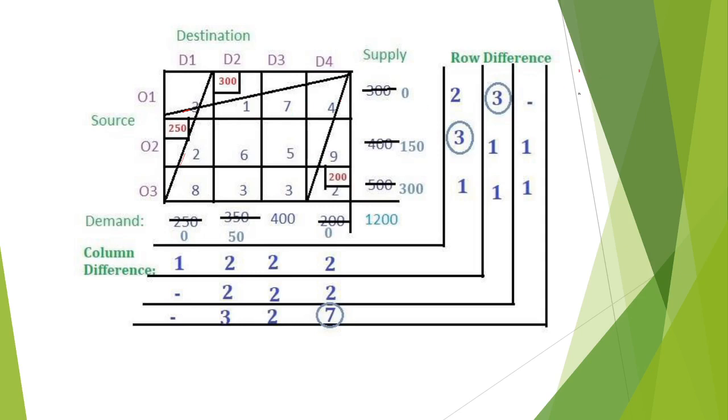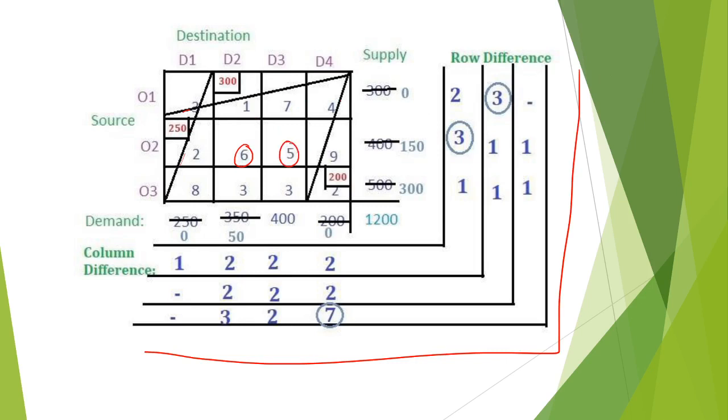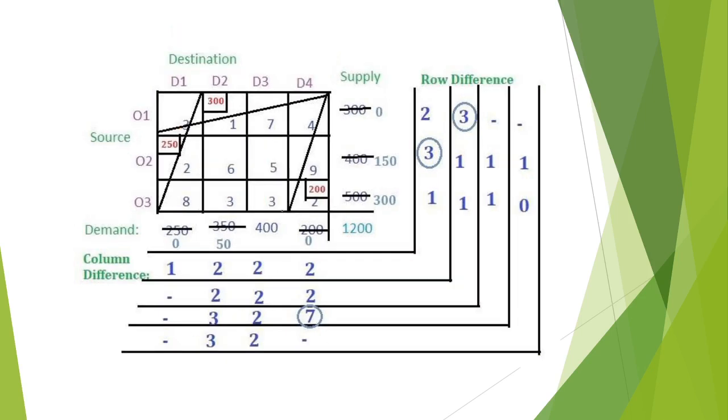Now again we find the row difference. Here 6 and 5, 1; 3 and 3, 0; again 6 and 3, 3. So the greatest element is here, 3. Now in this column, the lowest number is 3, so we fix this.